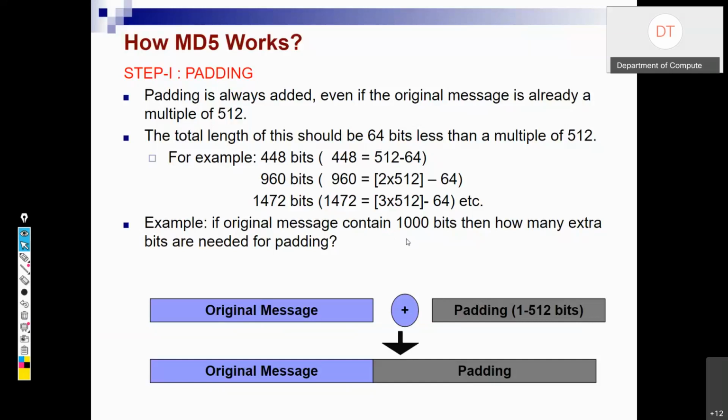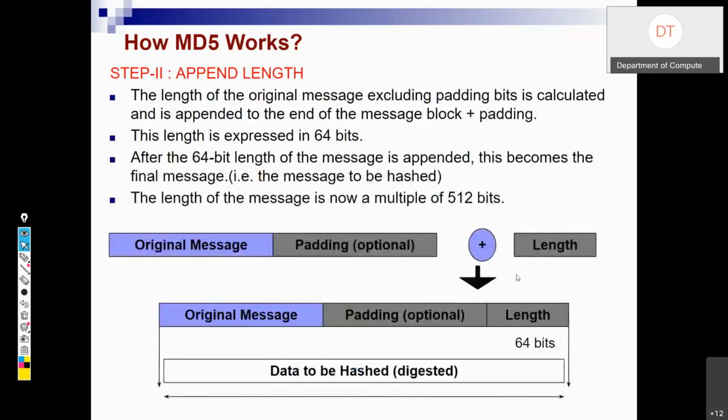So how many bits will be padded here? How many bits would be used for padding? 24 bits would be required for padding. Clear? 1024 minus 1000. We have 1000, but how many do we need? 1024, so that we have two blocks of 512 bits. Okay, so we can have the original message padded with 1 to 512 bits, and this is our first step.